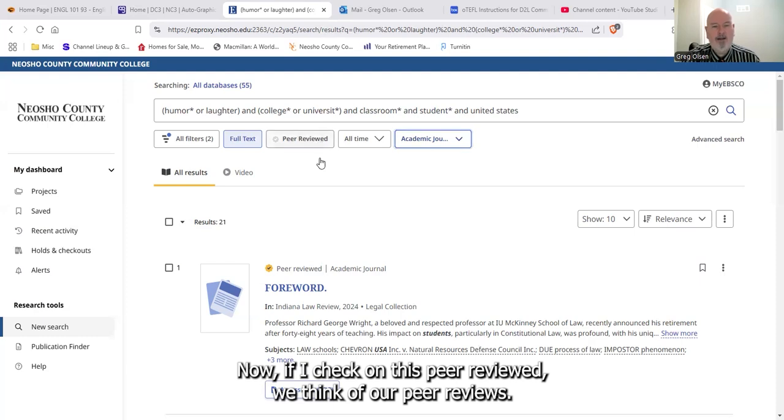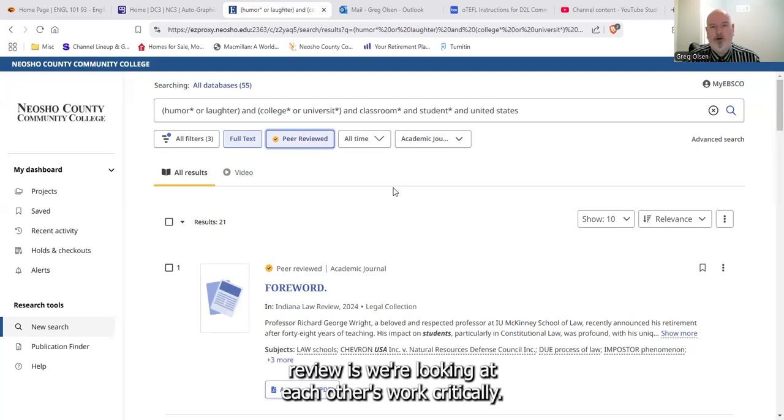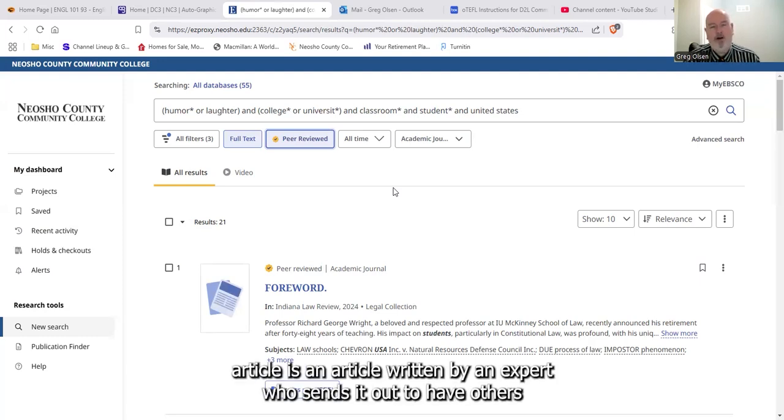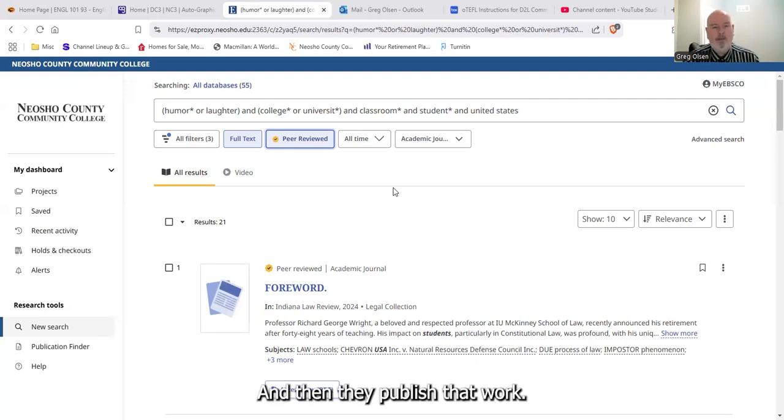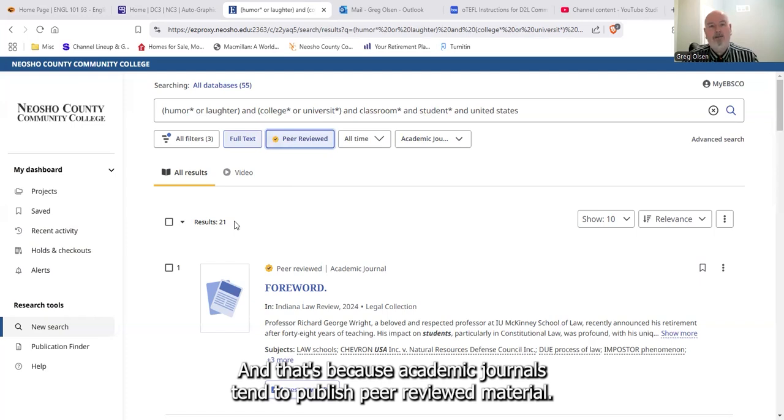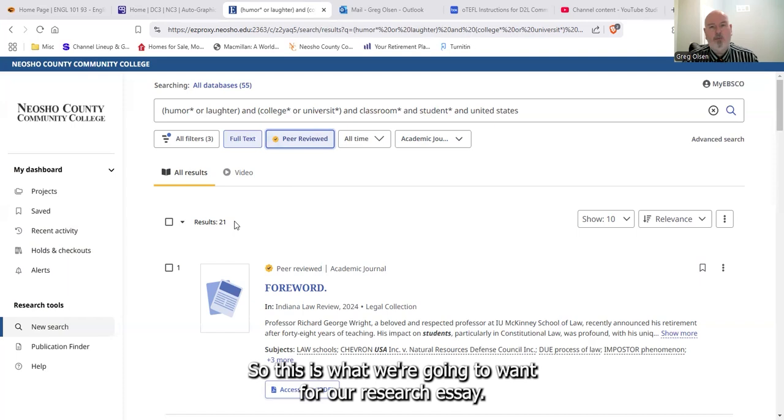Now, if I check on this peer reviewed, we think of our peer reviews and what we're doing in our peer reviews. We're looking at each other's work critically. So a peer-reviewed article is an article written by an expert who sends it out to have others look at it, and they say, yes, we agree with this information, and then they publish that work. Now we notice we had 21 academic journals. When I click peer review, still 21. And that's because academic journals tend to publish peer-reviewed material. So this is what we're going to want for our research essay.